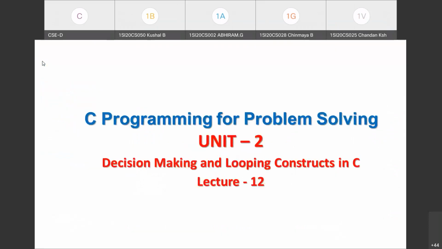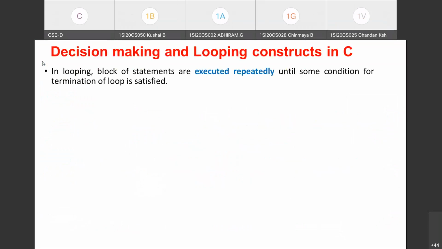So today we'll be discussing decision making and looping constructs in C. You know what for we are using looping constructs. If you want to repeat some set of statements for a fixed number of times, then in that case we'll go for looping. We have discussed the decision making and branching constructs where we are going to test some condition. Based on that condition, if it is satisfied, we are going to execute some set of statements.